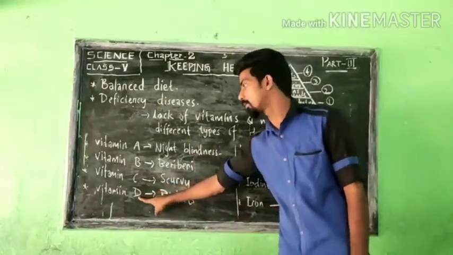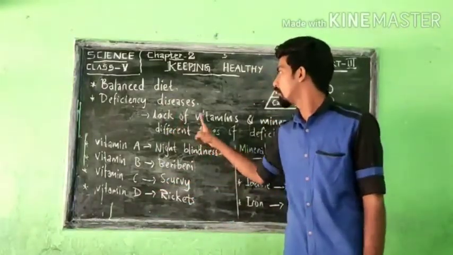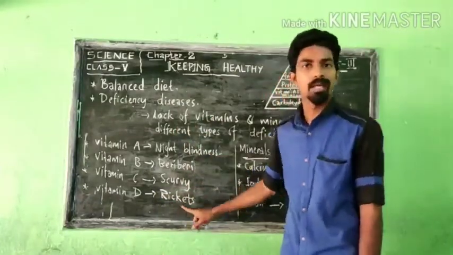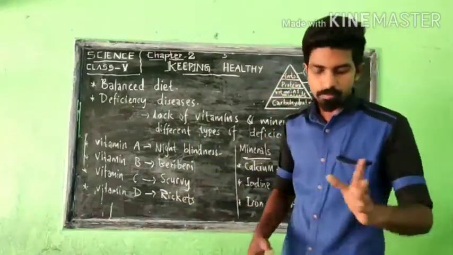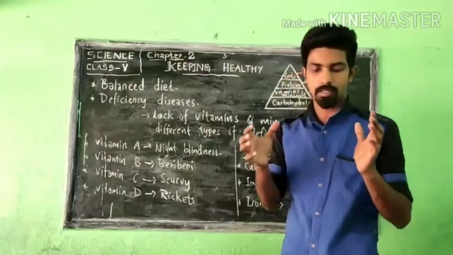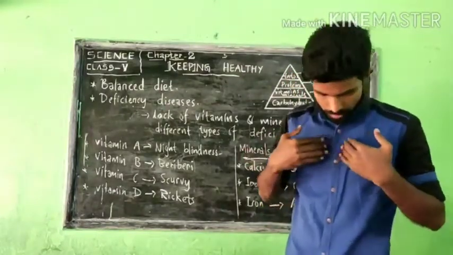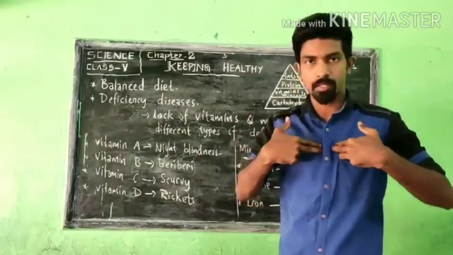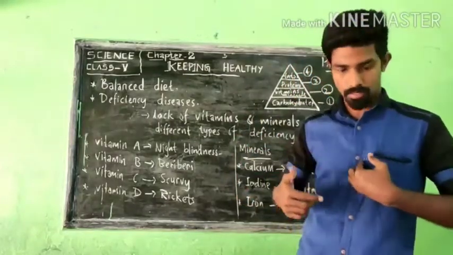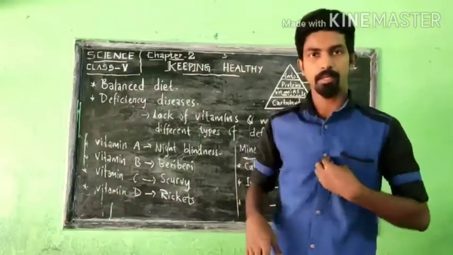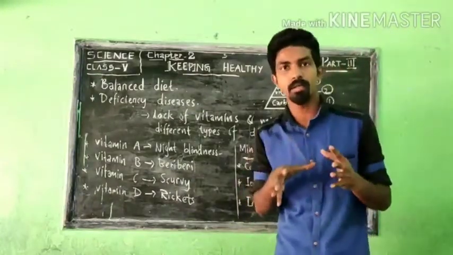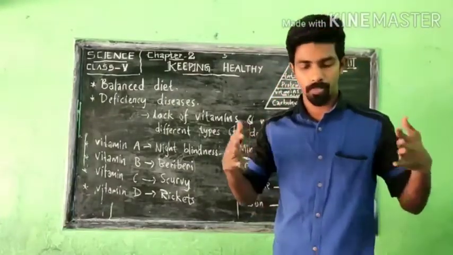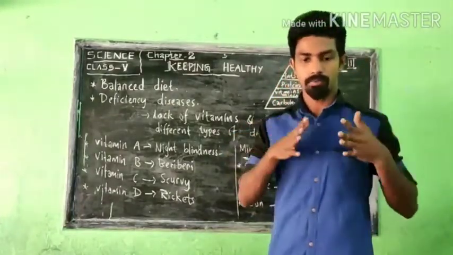We are discussing vitamin D. Lack of vitamin D results in a deficiency disease called rickets. So what is rickets? In rickets, the portion of your chest where the bones join may go inside, or you can see a projection in front of the chest.